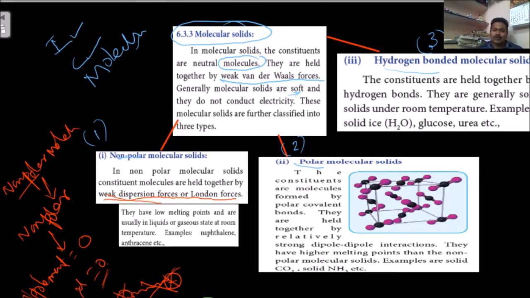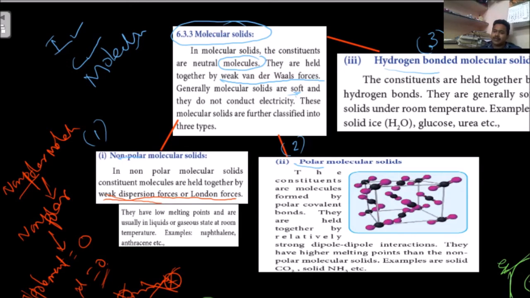And how are they going to attract each other? Take one non-polar atom: a positive nucleus at the center, with electrons moving around it. Every time, the electron is trying to go away.